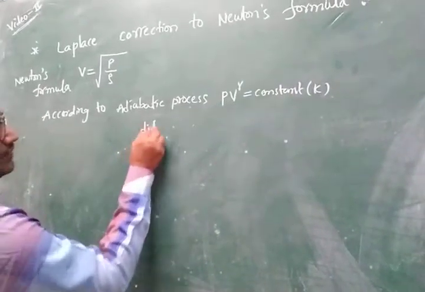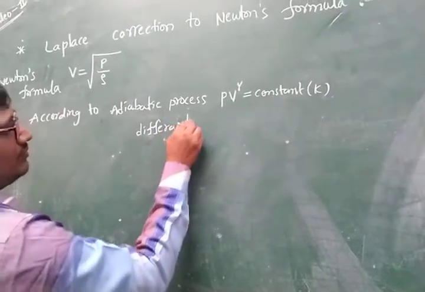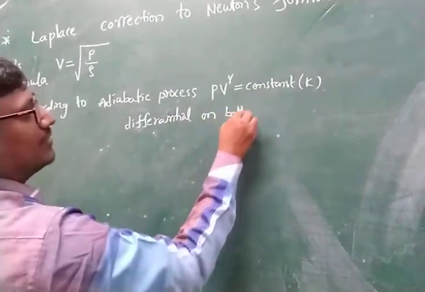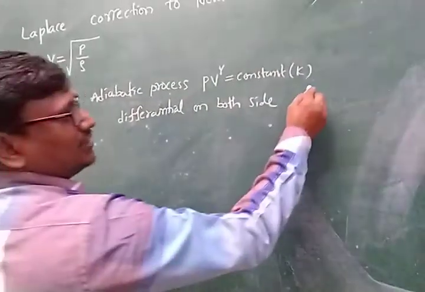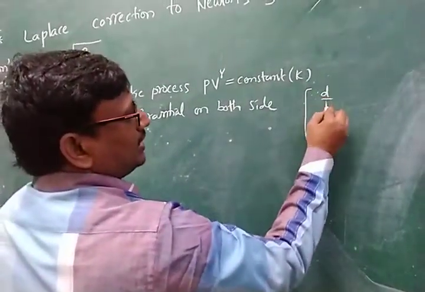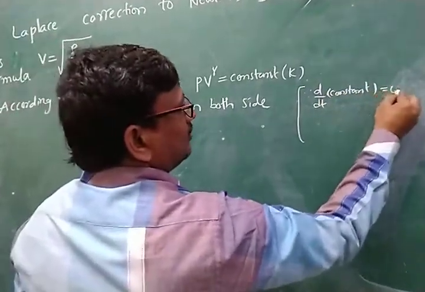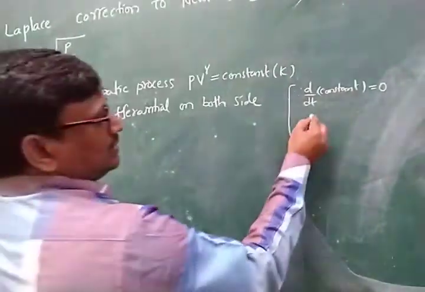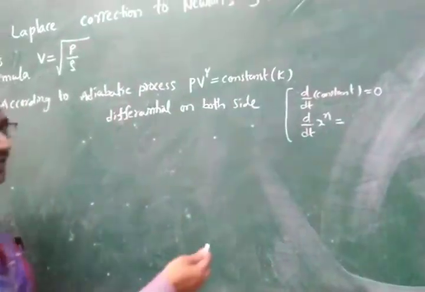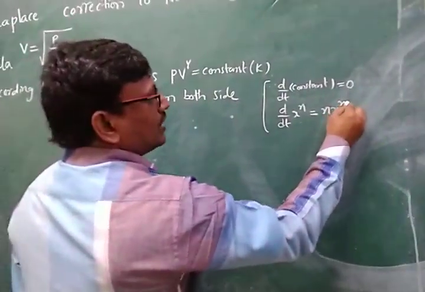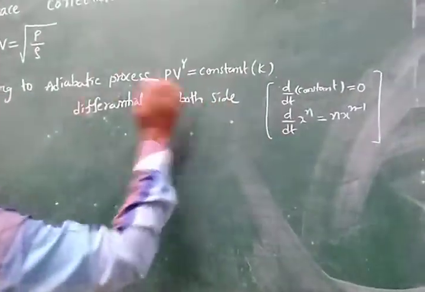Let us recall the differentiation formulas: d by dt of any constant is equal to 0, and d by dt of x to the power of n is equal to n into x to the power of n minus 1. These are the basic formulas. Now we can apply them here.